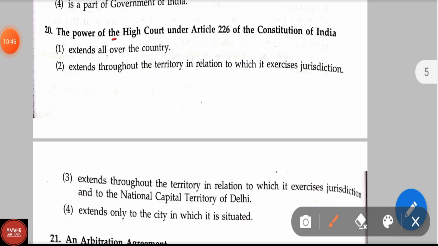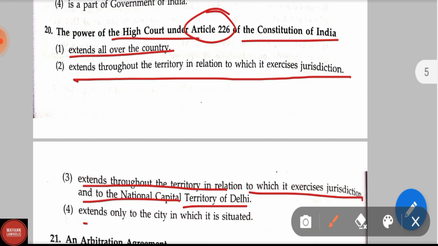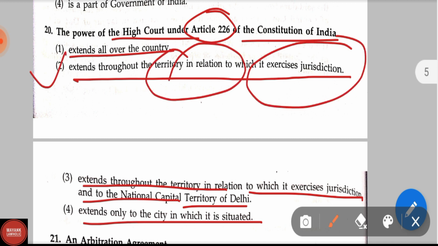Question number 20. The power of High Court under Article 226 of the Constitution of India extends all over the territory, extends throughout the territory in relation to which it exercises jurisdiction, and to the National Capital Territory of Delhi. And option 4, extend only to the city in which it is situated. Correct answer is option second, extend throughout the territory in relation to which it exercises jurisdiction.